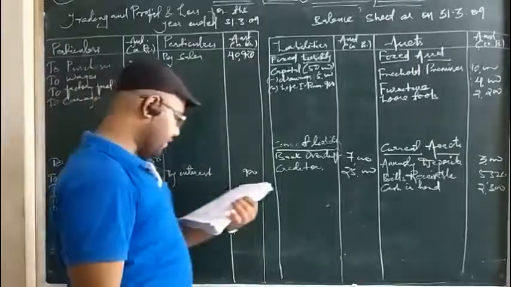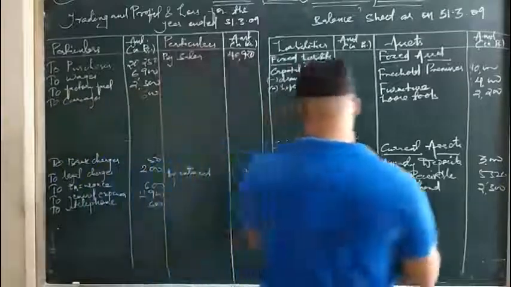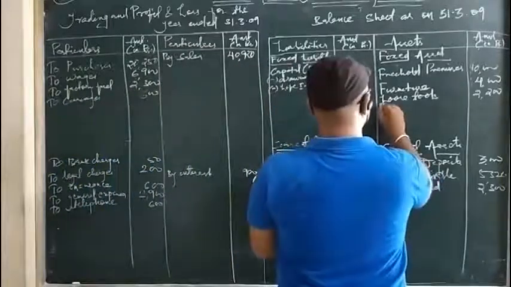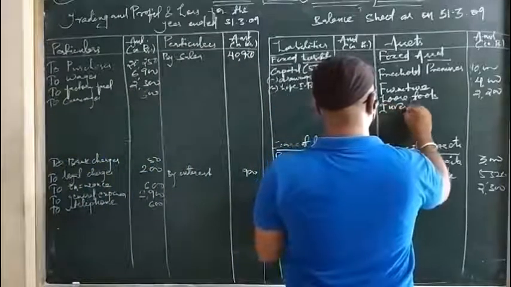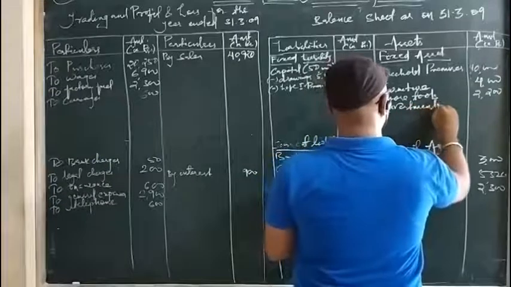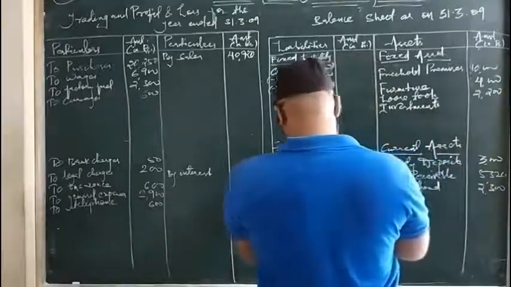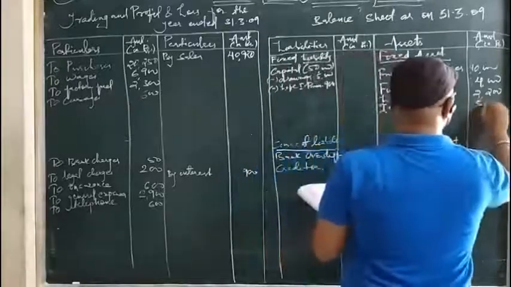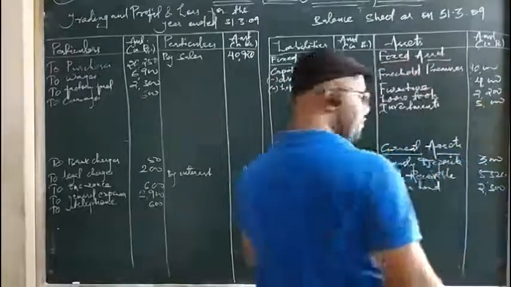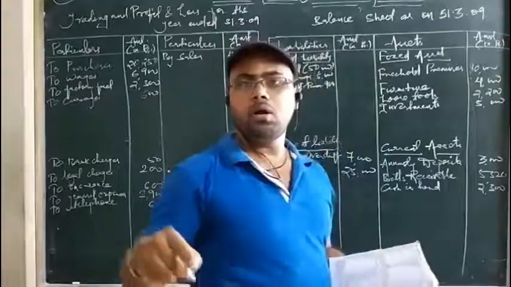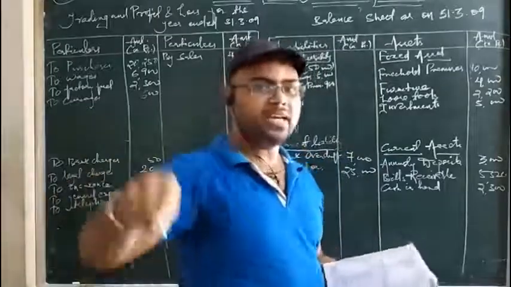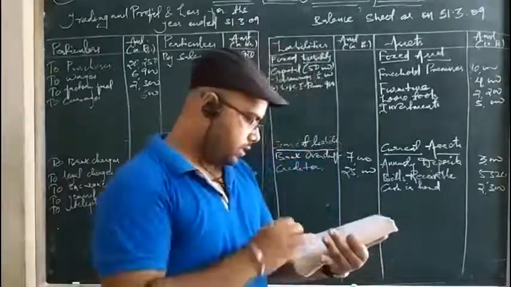Then after carriages we have investments. Investments are fixed assets. So investments is 5,000. Then investments means you can invest in a government bond, in a bank, in a share market, any can be of the nature of investments. Okay. Then goodwill.